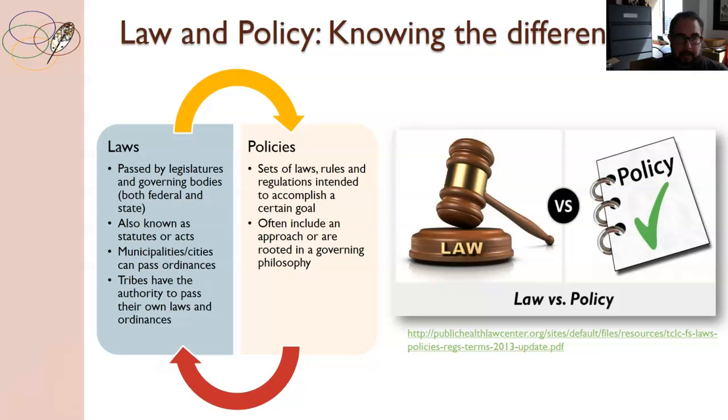Laws are actually passed by legislatures and governing bodies. That's when a bill becomes a law, the president signs it. But other governments can pass laws or statutes. State governments pass laws. Municipalities and cities can pass ordinances, and tribes have the authority to pass their own laws and ordinances. And so the various levels of government pass laws.